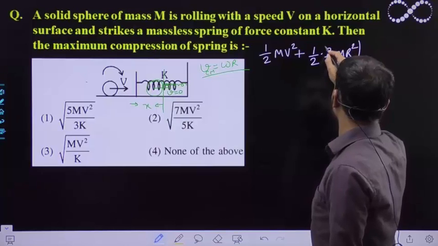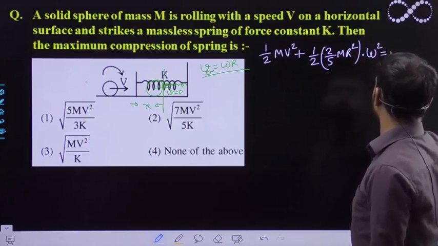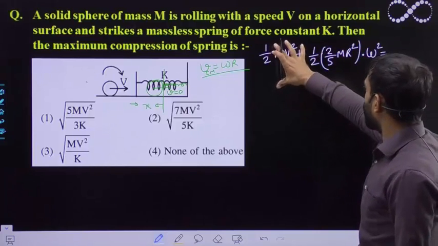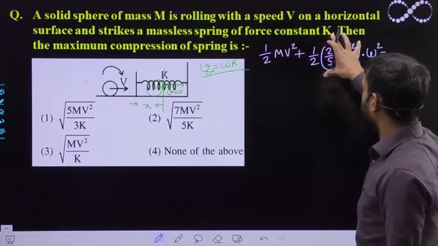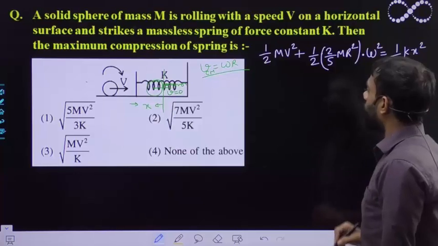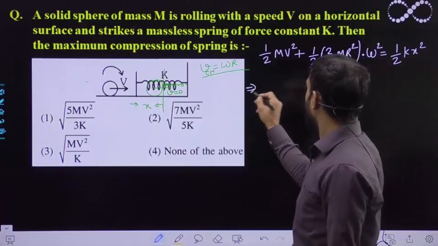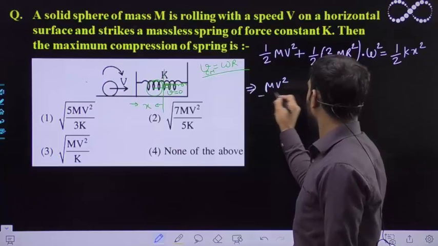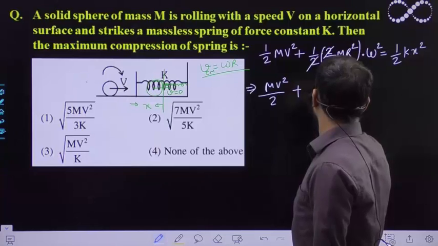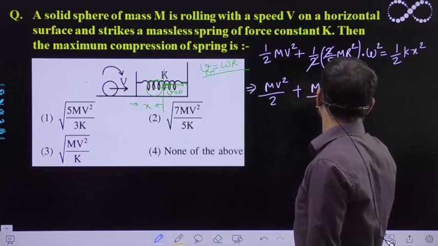This total initial kinetic energy gets stored as spring potential energy, 1 by 2 kx square. So now I can write mv square upon 2, plus, the 2 will get cancelled out, mr square upon 5 into omega square.